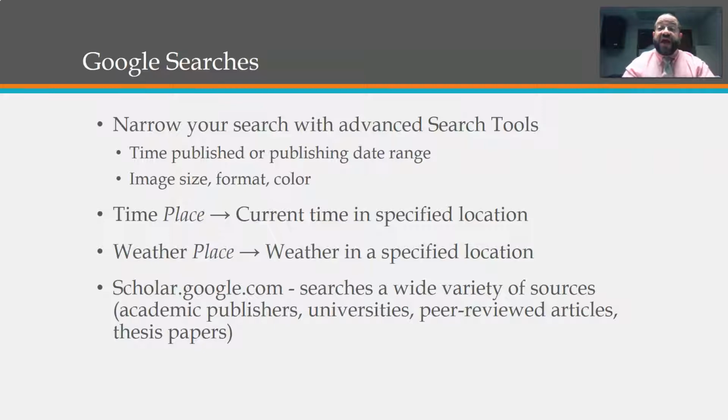Now, today we only have one slide to cover, but there's some pretty good information in this slide, so I'm hoping that you follow along, right? What you can see here is we're going to focus on narrowing your search using the advanced search tools. We're going to look at using the time and date published or date range, image sizes, and so on and so forth. We're going to look at articles, material, pages, and images. We're going to look at how you can find what time it currently is in a specific location, even something as simple as the weather in a location, and then we're going to explore Google Scholar. All right, so let's get this party started.